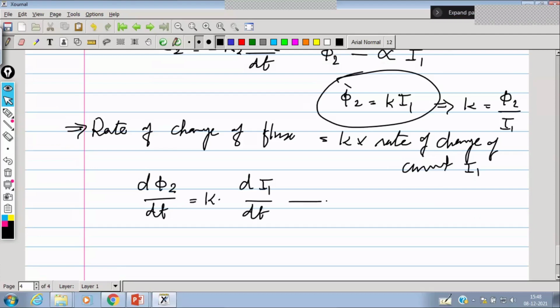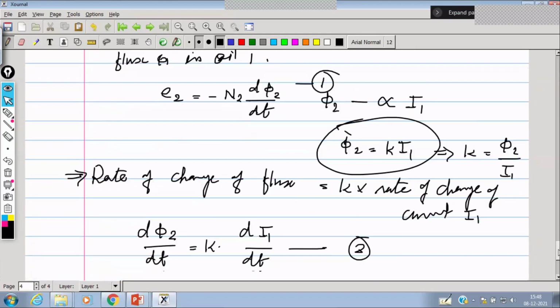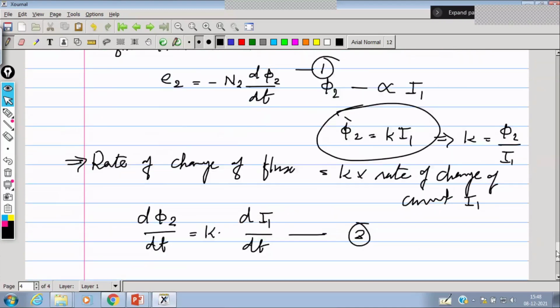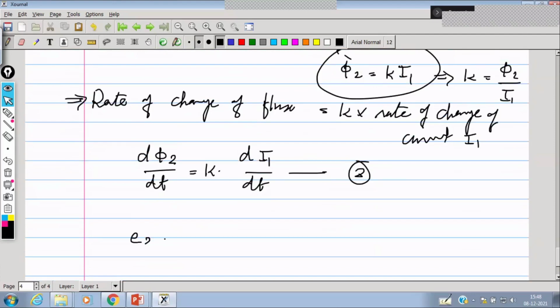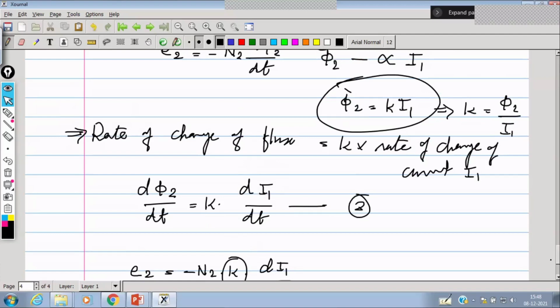And if we substitute this value in equation 1, we can write E2 is equal to minus N2 into K into dI1 by dt. And if we substitute the value of K, what is the value of K here? K is phi 2 upon I1.